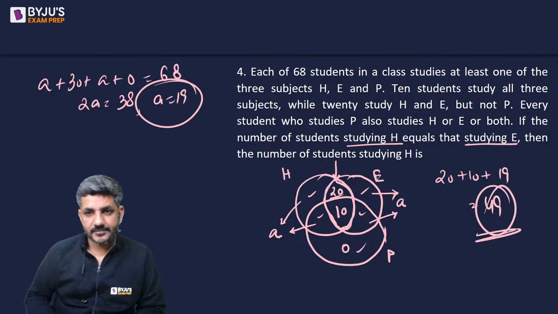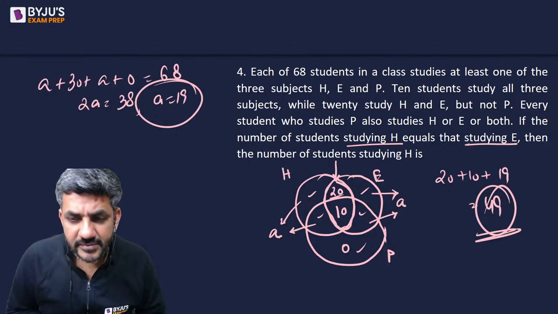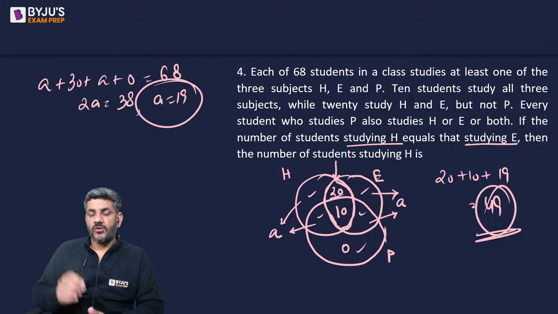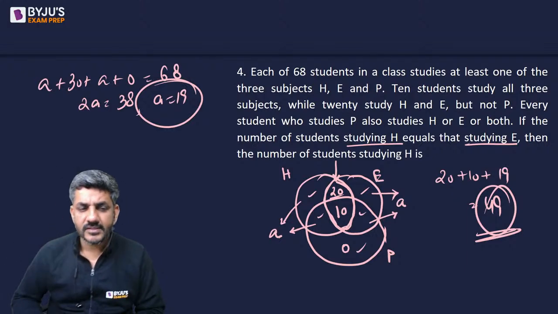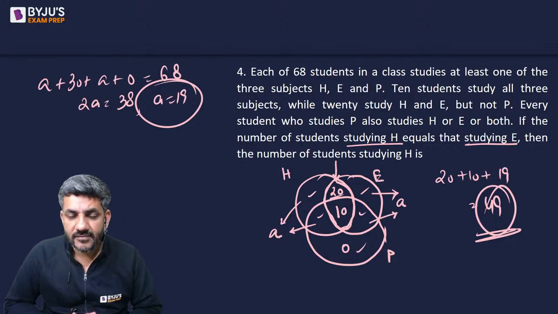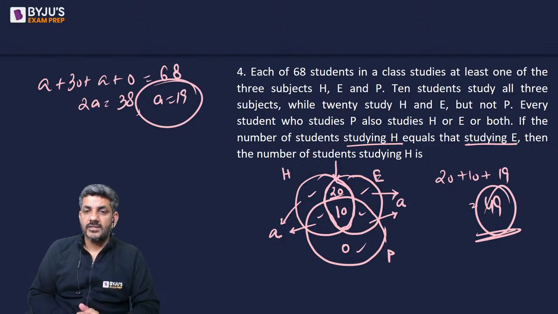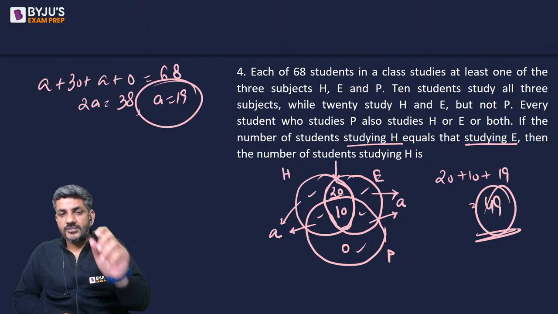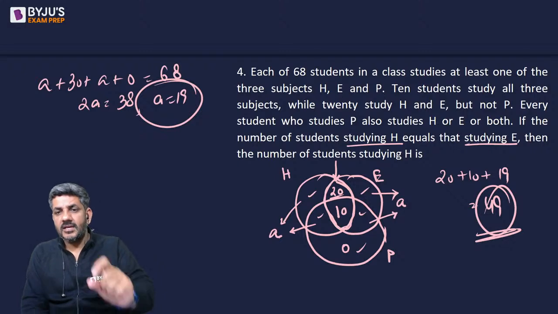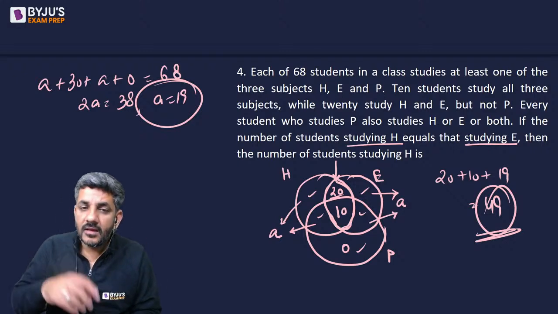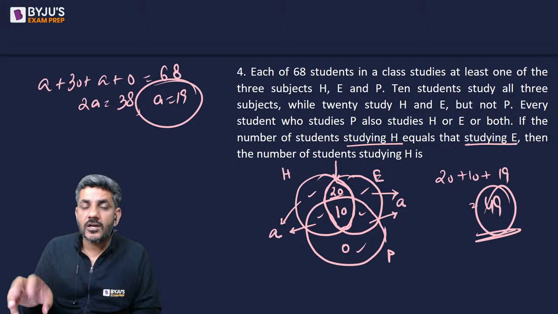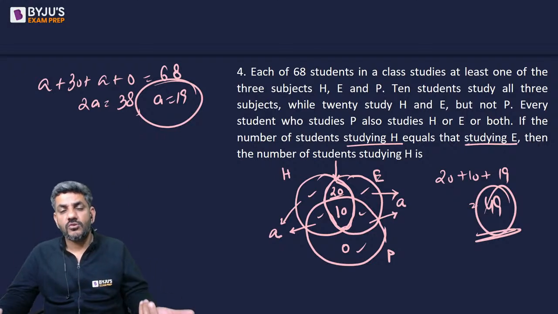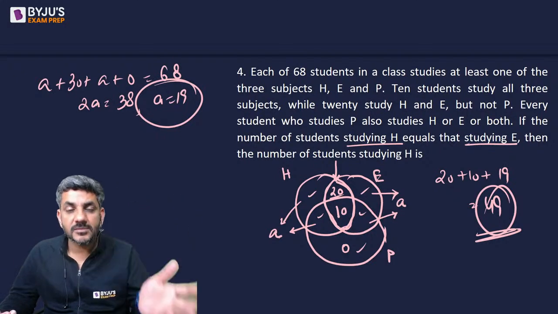Some silly mistake must have been there if you got the answer as 48. Some small mistake is why your answer differs by just one. But I'm sure you all understood it now, right? 10 students study all the three subjects, we made that. 20 study H and E but not P. Finally, when he said that H and E are equal, the common area is common to both anyway. The other parts must be equal.